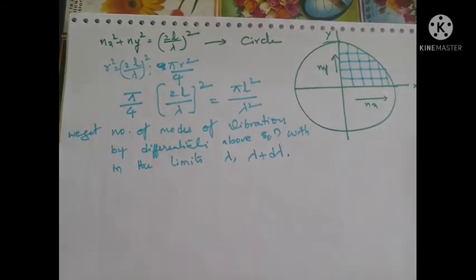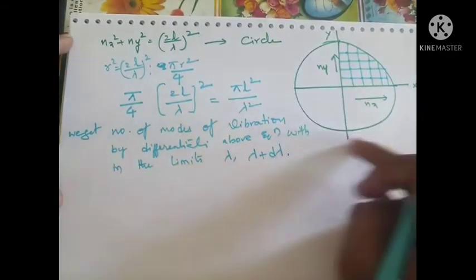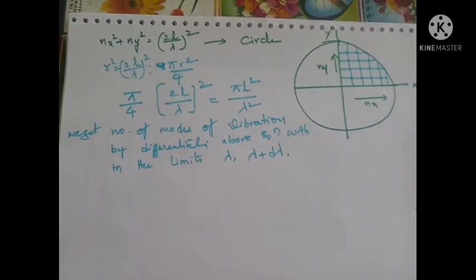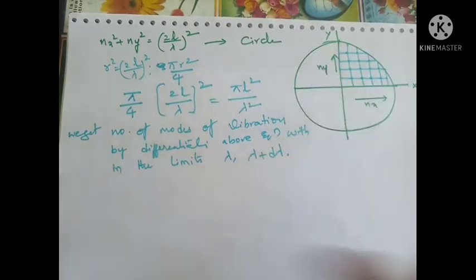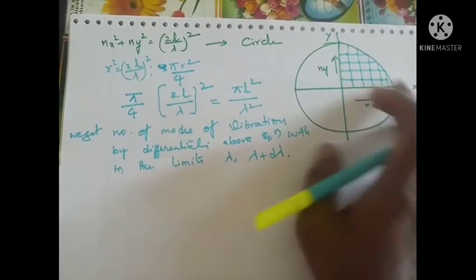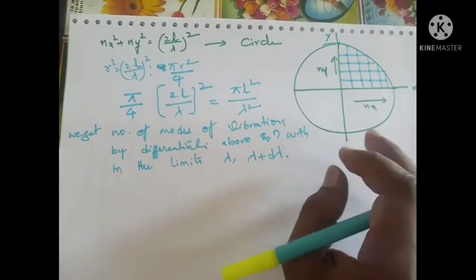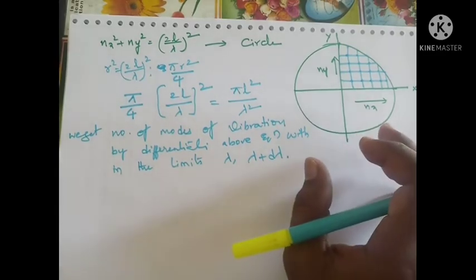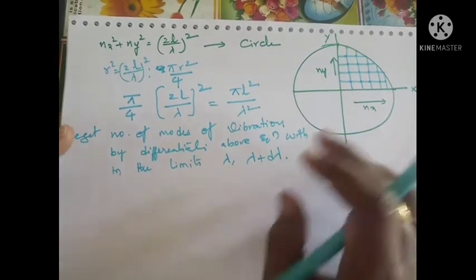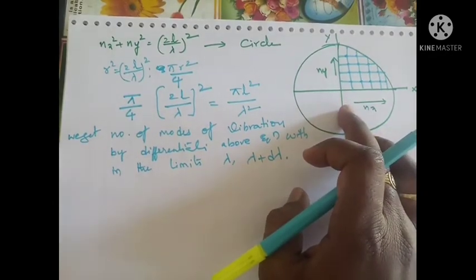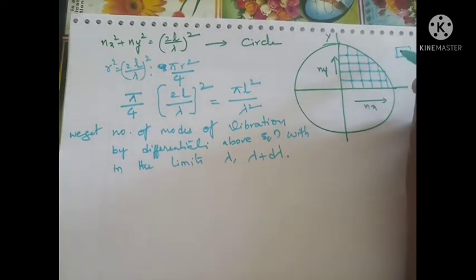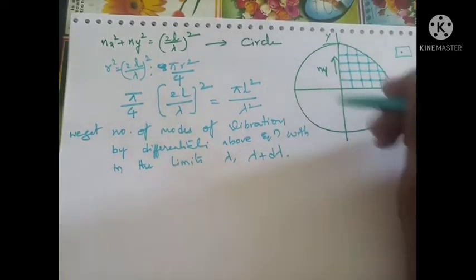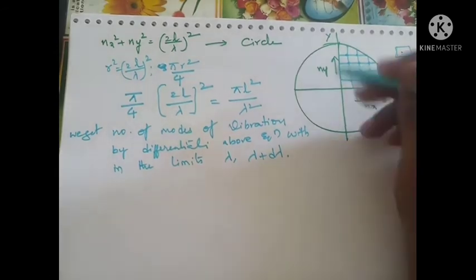Understand? So now, this is what we are taking: the xy plane, a two-dimensional plane. Let us extend this concept to the sphere. See, this is a circle. When the circle becomes a sphere, we can extend this idea to three-dimensional space. The circle will become a sphere and each unit square will be a unit cube, right? So in the three-dimensional case the square becomes a cube, and the circle becomes a sphere.